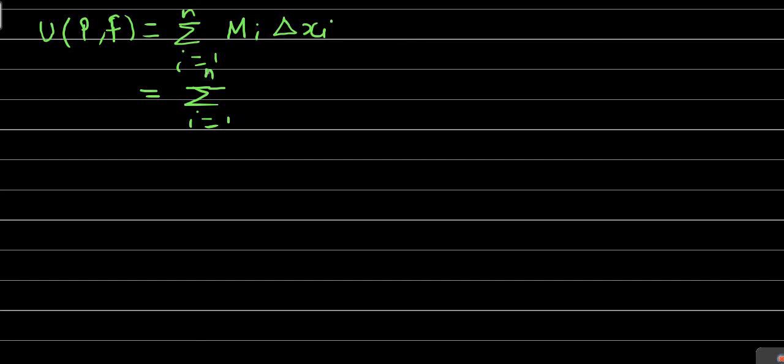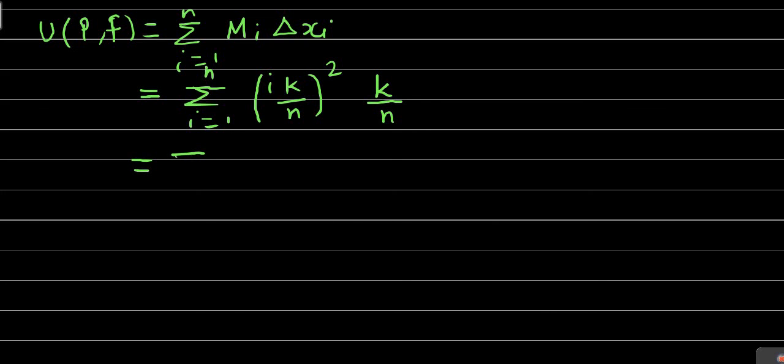Just now I have explained that capital Mi is equal to I into k by n whole square. This is the capital Mi, and delta xi is equal to the length of the ith subinterval. Here in this example, the length of each subinterval is equal to k by n, so therefore delta xi is equal to k by n. Now this is equal to